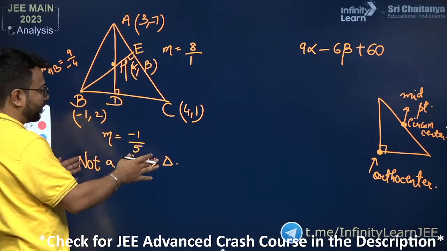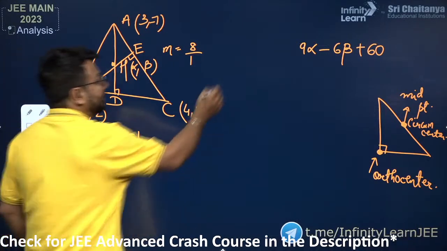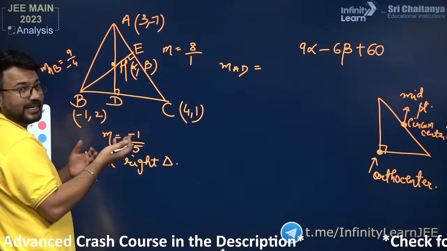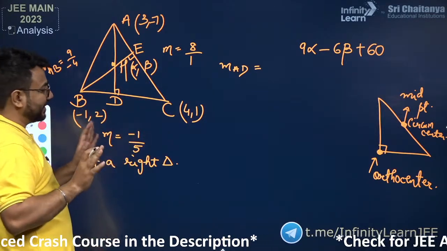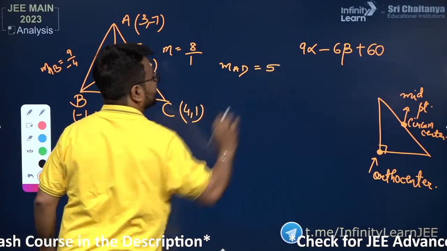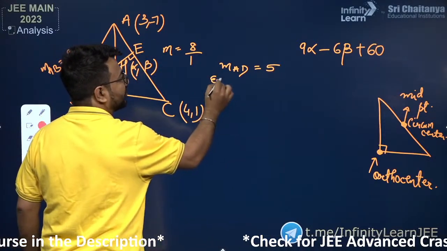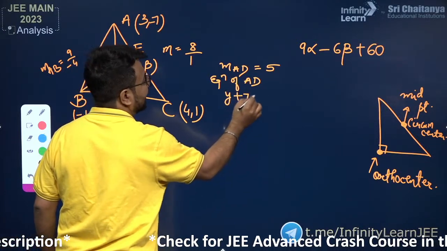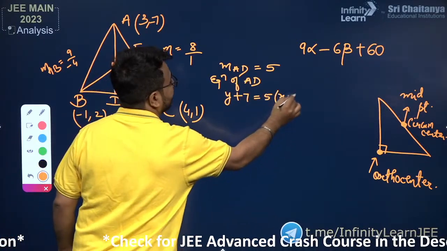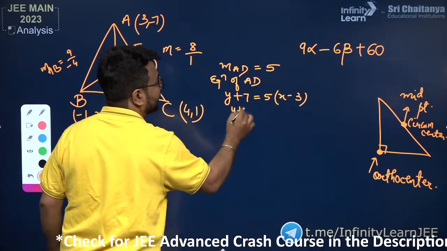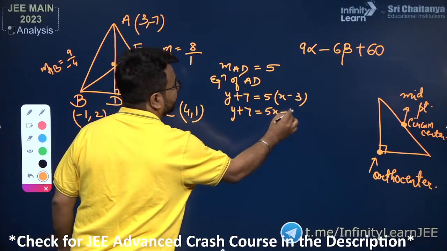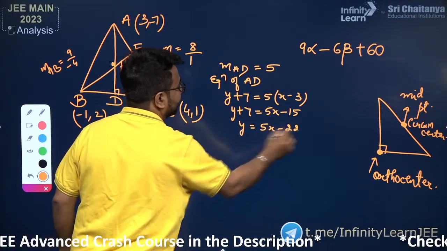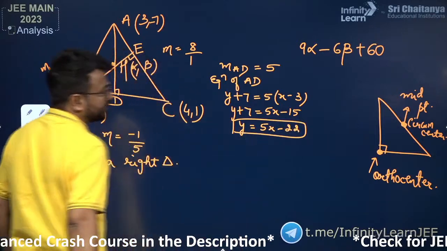Now if we have the slope of BC, will it be possible for us to get the slope of AD? Yes. The slope of BC and the slope of AD are related in such a way that they are negative reciprocals of each other. That means the slope of AD will be 5, and to write the equation of AD, I'll be using the A vertex: y minus y1 equals m times x minus x1. So this is the equation of AD which is written in front of us. I hope this is clear to you.